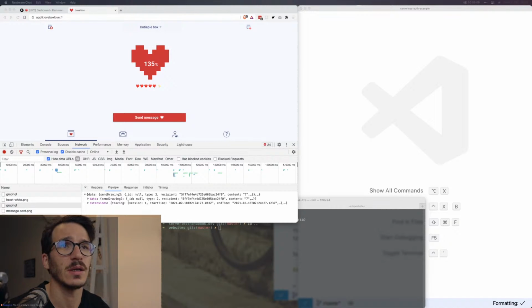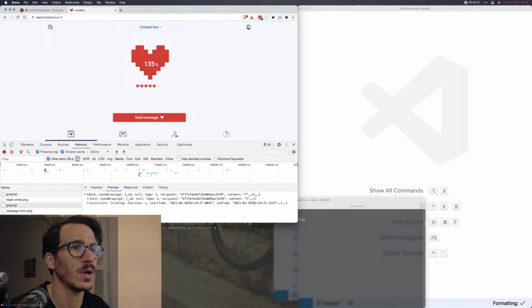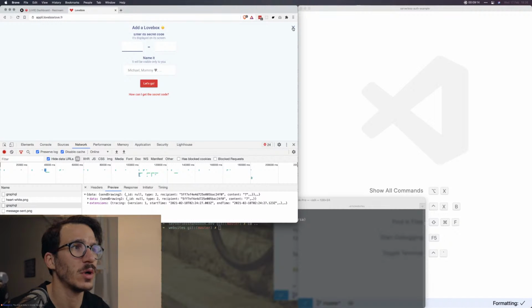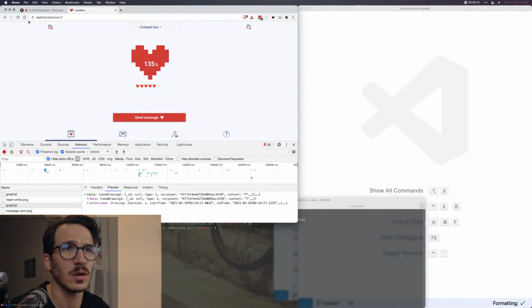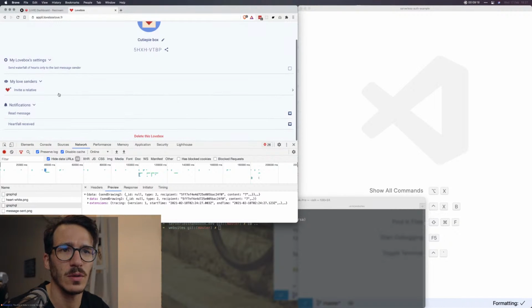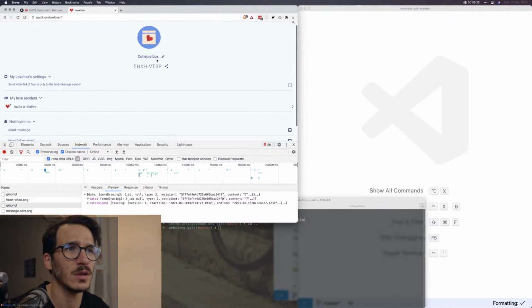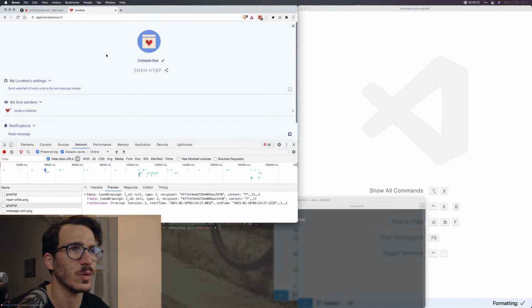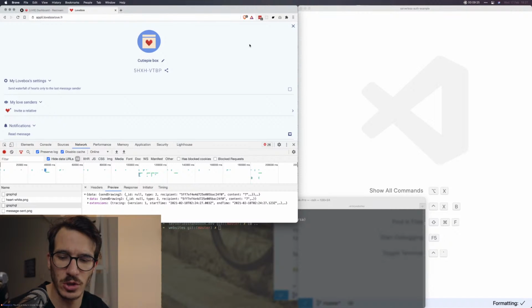Let's try that again. I'm going to, how do I log out? Oh, that's for adding a box. I'm gonna try logging out if I can figure out how. Invite a relative. That's my box. I don't want to delete it. Oh shit, I showed the code, so now everyone can send messages.